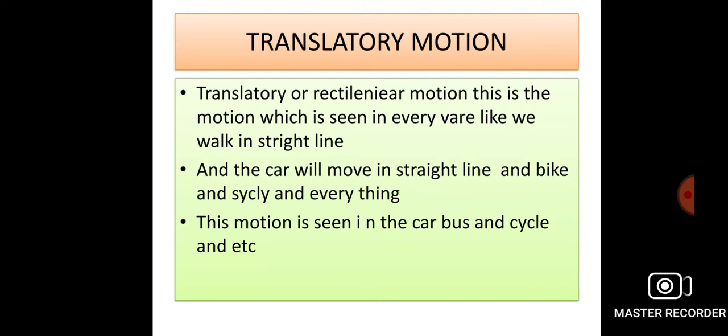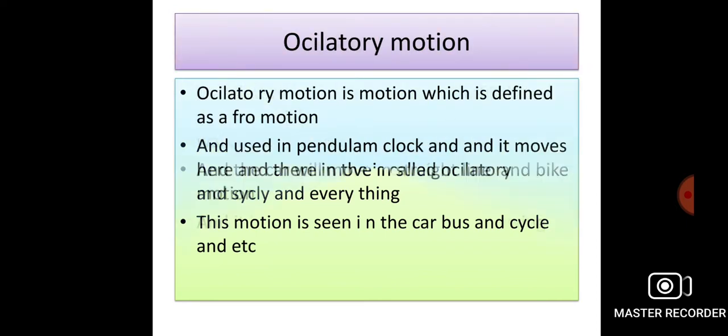Translatory motion, or rectilinear motion, is the motion seen when we walk in a straight line, and when a car moves in a straight line, and a bike and a cycle and so on. This motion is seen in the car, bus, cycle, etc.